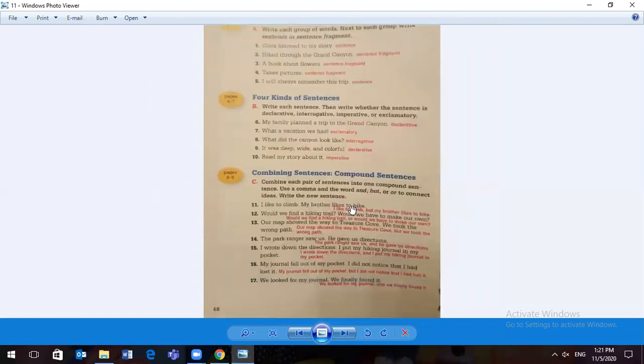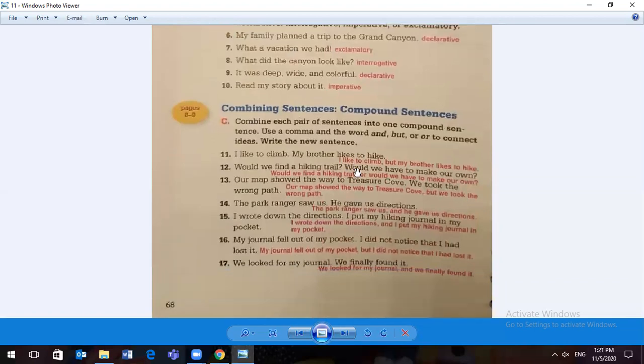All right, section C. It says combine each pair of sentences to make a compound sentence using and, but, or. I like to climb, comma, but my brother likes to hike. Would we find, notice, we want to make the M lowercase for the second sentence because it's now in the middle of our sentence. Would we find a hiking trail, comma, or would we have to make our own? Comma, or, w lowercase for the second sentence.